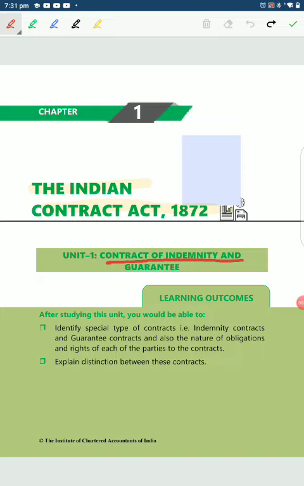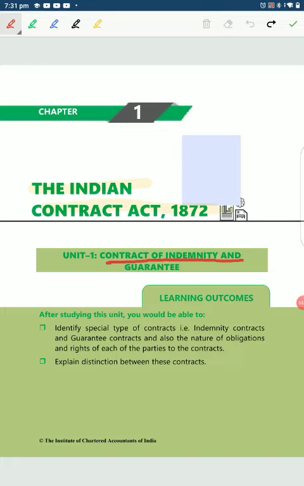So at the intermediate level, we'll be covering the other units. That is indemnity and guarantee, bailment and pledge. And the last unit is agency. You have the agent, principal, agent, right? So what is the relationship in law, from a particular law perspective? What is agency is what we're going to study in detail. I have certain reference charts and all of that for that.